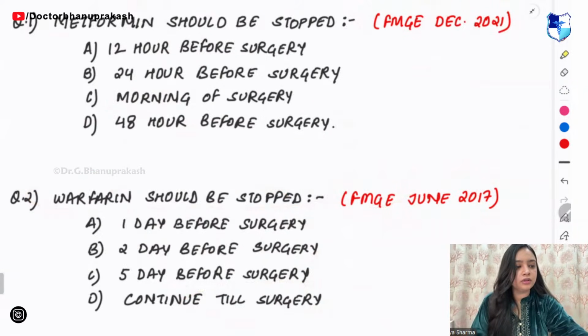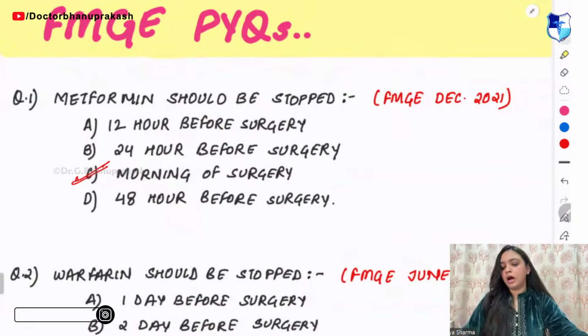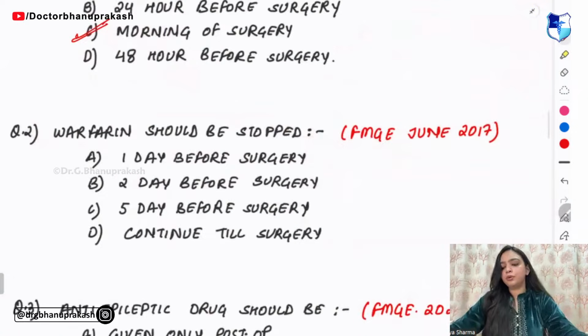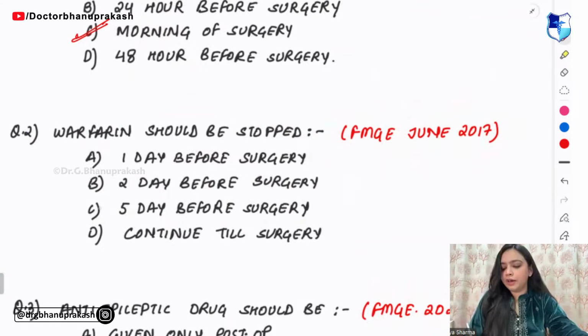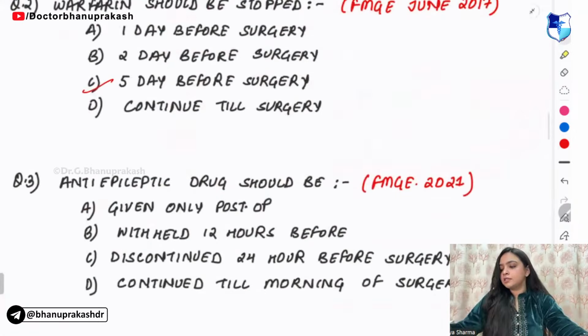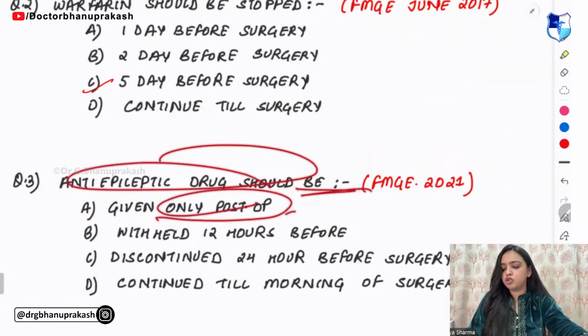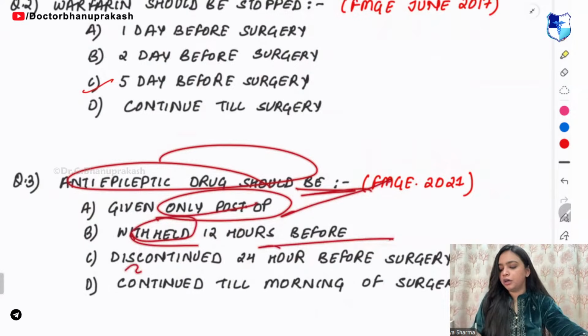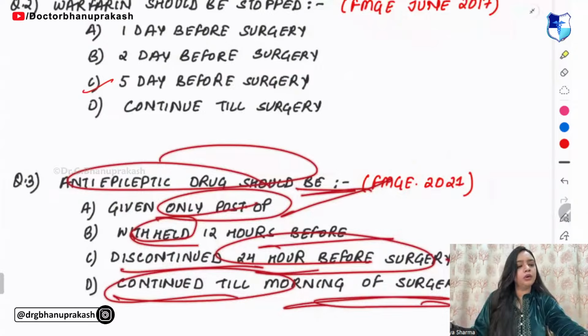The answer of the first one is on the morning of surgery. Now, next question, warfarin should be stopped 1 day before, 2 days before, 5 days before, or you can continue warfarin? 5 days before. Very good. 5 days before we should stop warfarin. Next, anti-epileptic drug should be given only in post-op, withheld 12 hours before, discontinued 24 hours before the surgery, or you can continue till the morning?